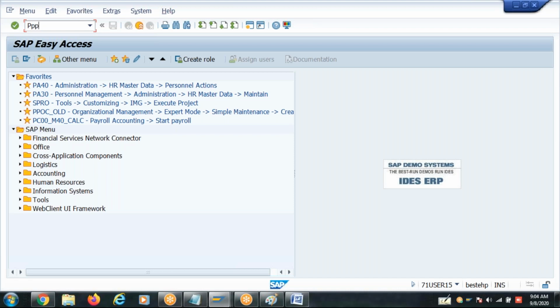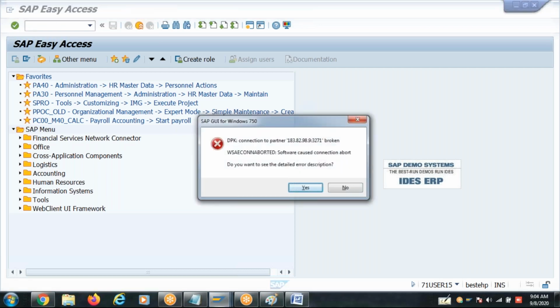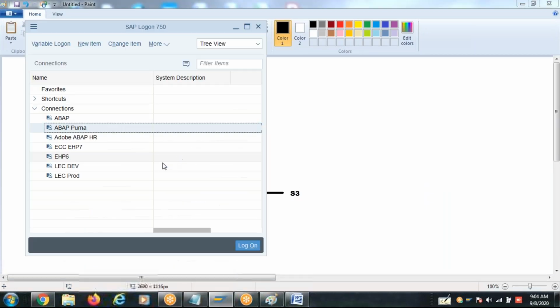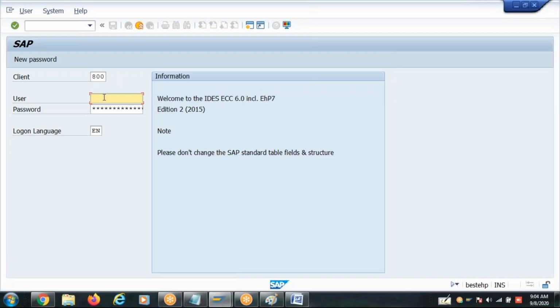Let me show you PP OM underscore WF. You used workflow, isn't it? Oh, yes, sir, workflow only. In workflow only, you need to apply the same evaluation path for the second position also.